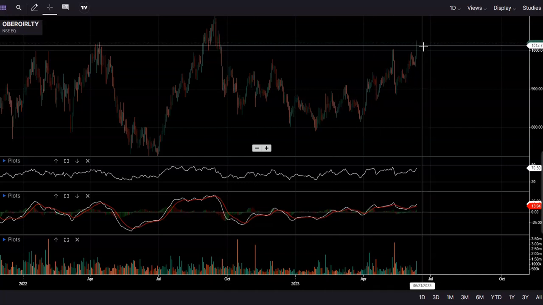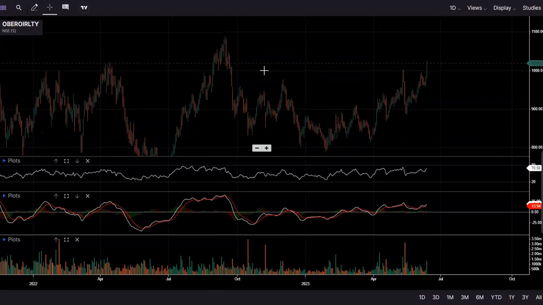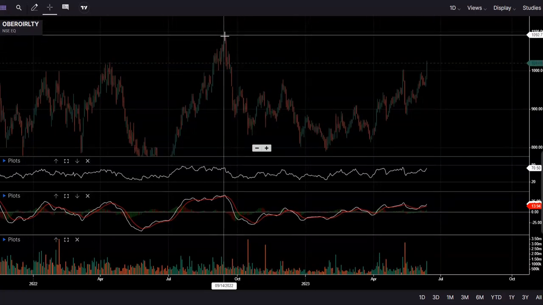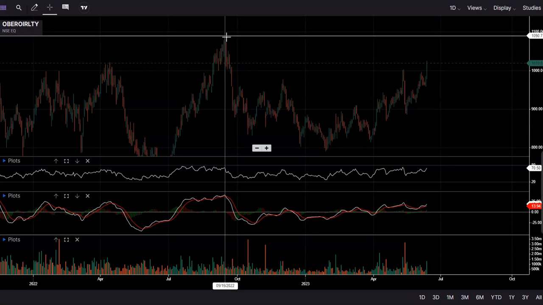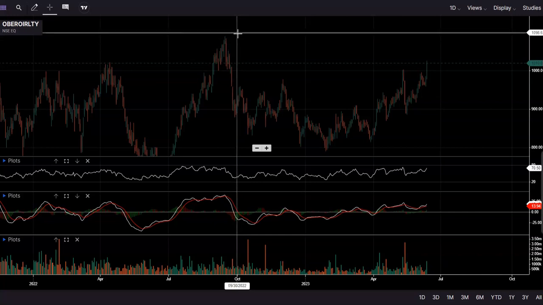If it breaks this level, then it has the potential to move till around 1090, and thereafter if it breaks this level as well, it has the potential to move till 1200.